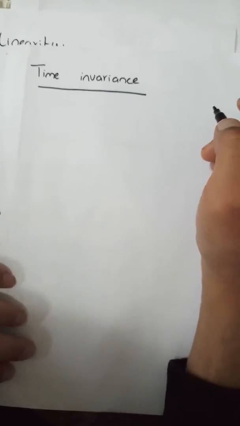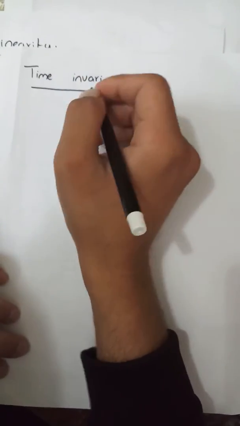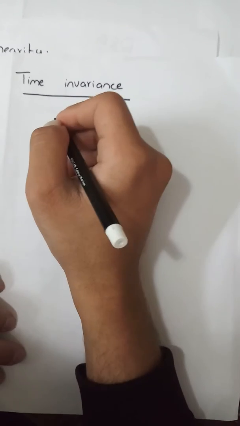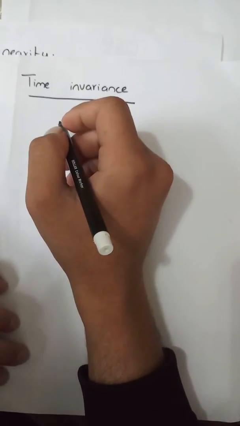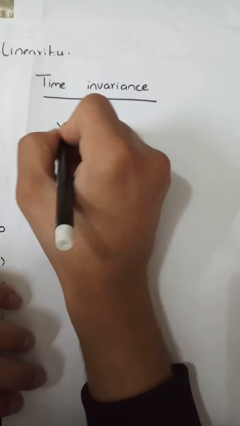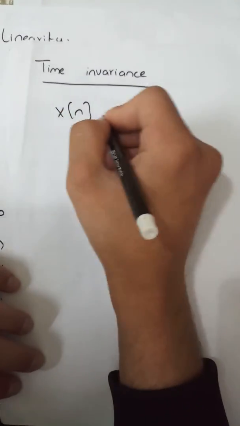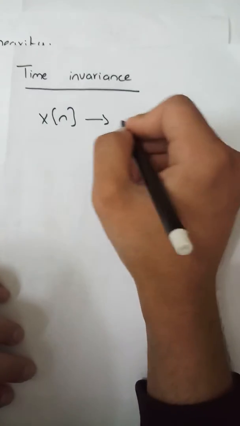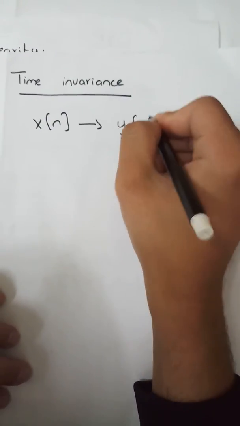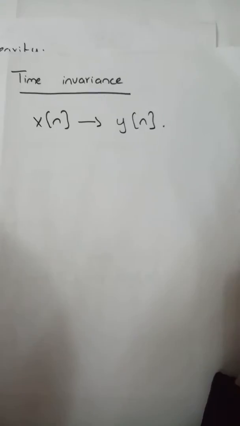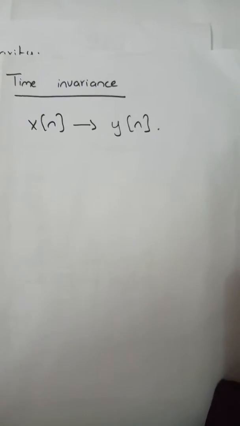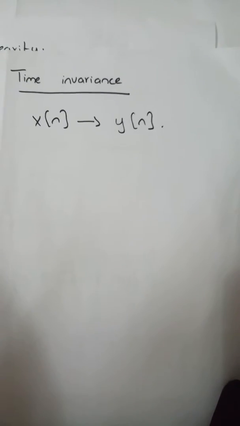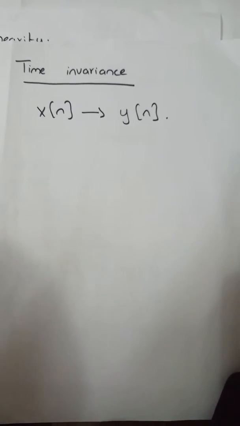If we have given any input to a system, and it gives us back the same thing, then the system is time invariant. If it varies, then the system is time variant.